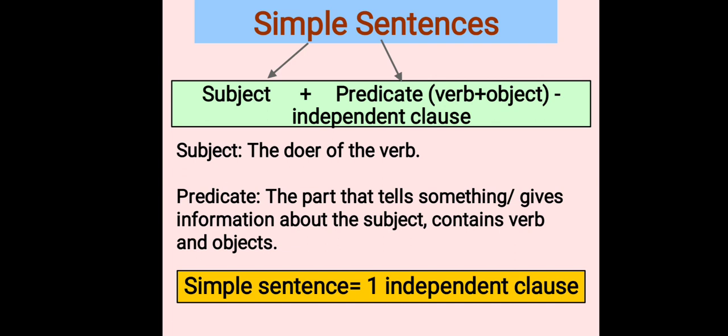First, we will understand simple sentences. A simple sentence is a sentence which comprises a subject and a predicate. A simple sentence has a subject and a predicate. What is the subject? Subject is generally the doer of the verb.